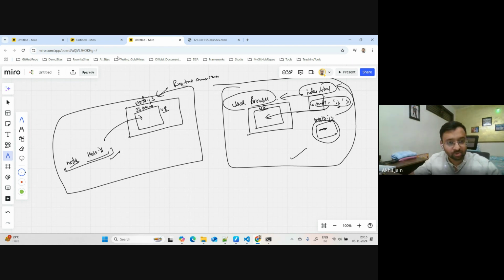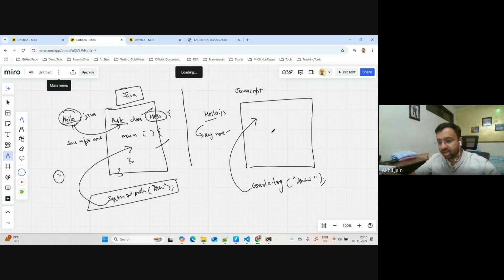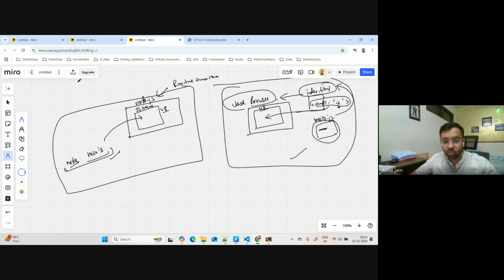Okay, coming back to our original discussion here. So we got this point, that if we want to write any line of code or run something in JavaScript, there is no need to create a function. There is no need to create a class. You can directly start writing your code, and it will work. Okay, great. Let's move ahead.